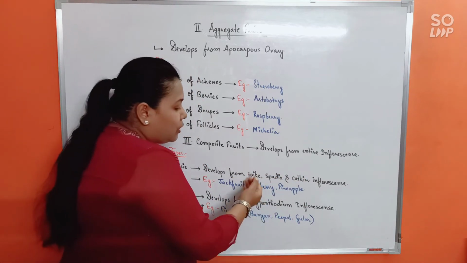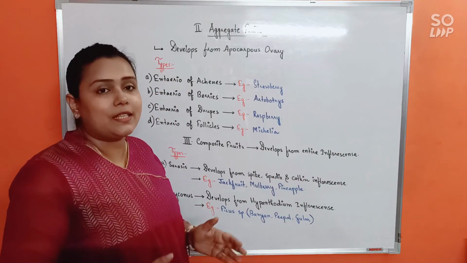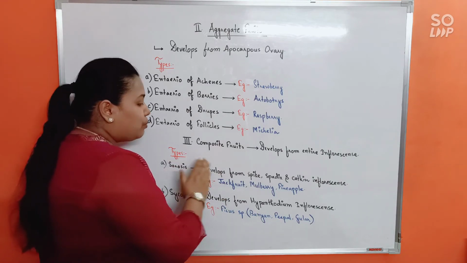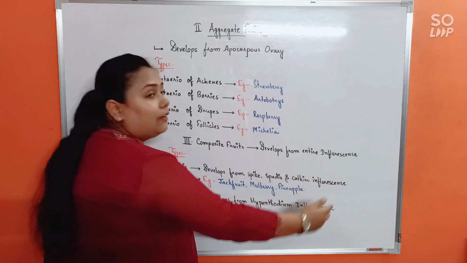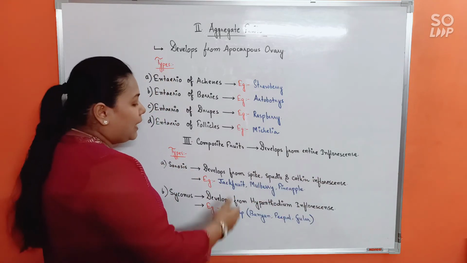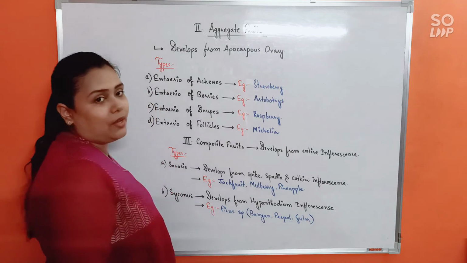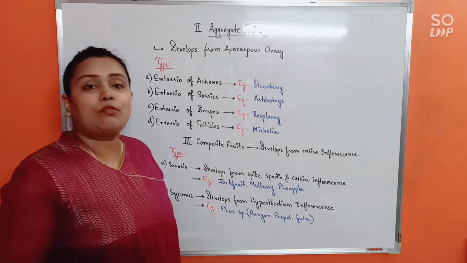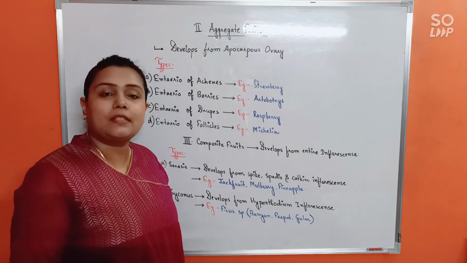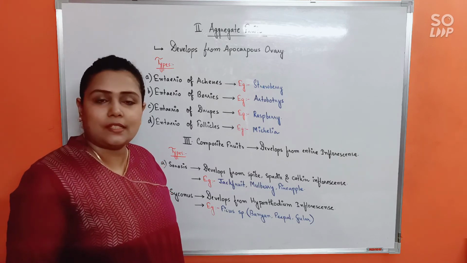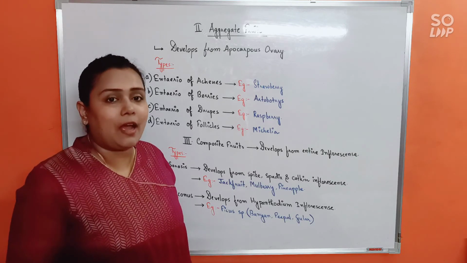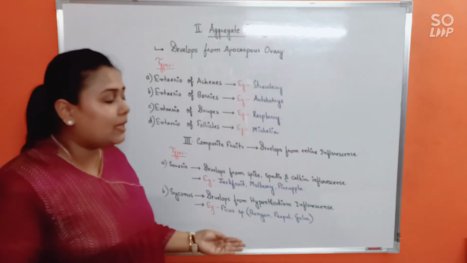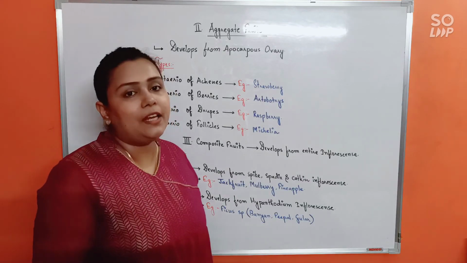Now, sorosis develops from spike, spadix and catkin inflorescence. So, you already know about spike, spadix and catkin inflorescence. We have discussed them under the inflorescence section, isn't it? So, in that case, do remember sorosis would develop from spike, spadix and catkin inflorescence. Examples are many like jackfruit, mulberry, pineapple, etc. On the other hand, the last one is syconus. Syconus develops from hypanthodium inflorescence. Hypanthodium is a specialized inflorescence, isn't it? And it is applicable to Moraceae family, that is the ficus family, isn't it? So in that case, examples would be the ficus species, that is banyan, peepal and gular.